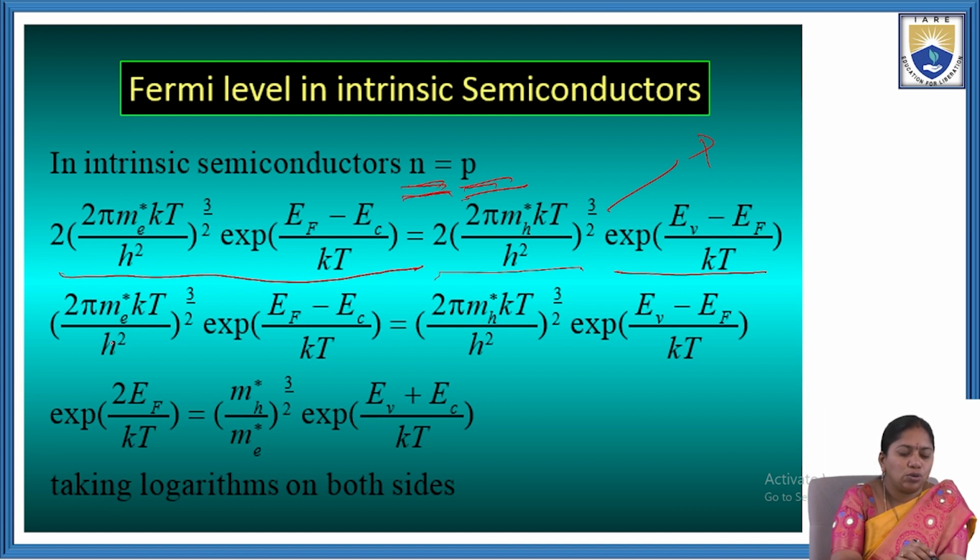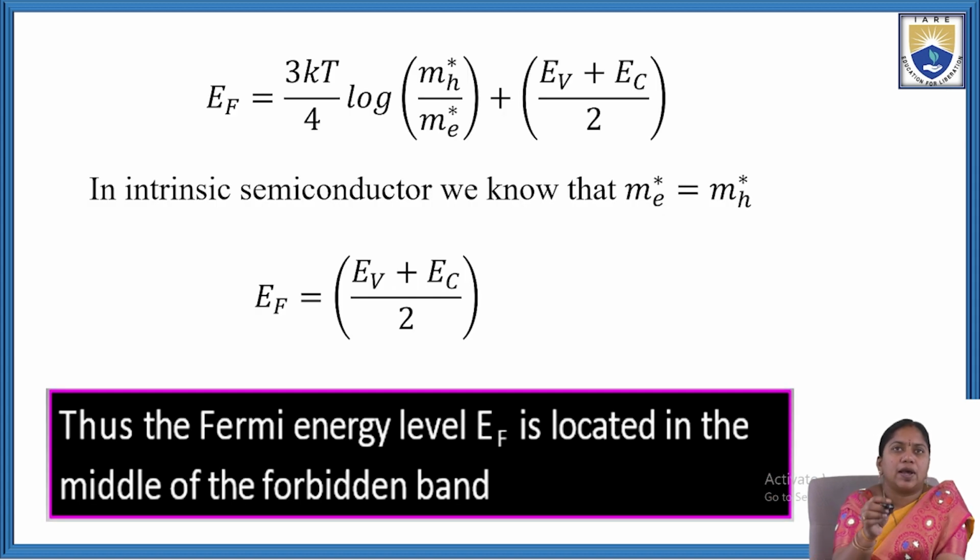From this equation, (2 pi me star Kt by h square) whole power 3 by 2 exponential of (EF minus EC) by Kt equal to (2 pi mh star Kt by h square) whole power 3 by 2 exponential of (EV minus EF) by Kt. From this equation, exponential of 2EF by Kt equal to (mh star by me star) whole power 3 by 2 exponential of (EV plus EC) by Kt. Taking logarithm on both sides, we got the value EF equal to 3Kt by 4 log of mh star by me star plus (EV plus EC) by 2.